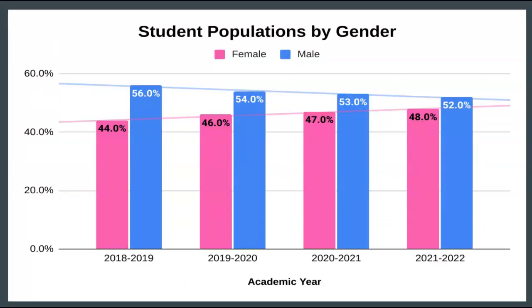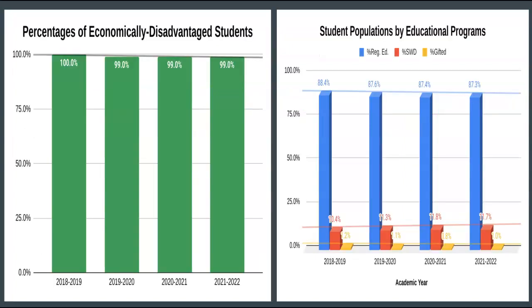Male students have been the majority, but interestingly, there has been a gradual increase in the number of female students. As mentioned before, Oakview is a Title I school because all or nearly all of the students are considered economically disadvantaged. The populations of students with disabilities and gifted students have remained steady with no significant increases or decreases.